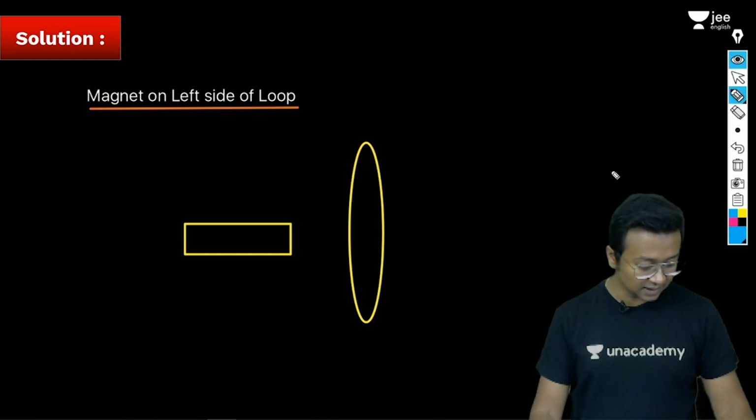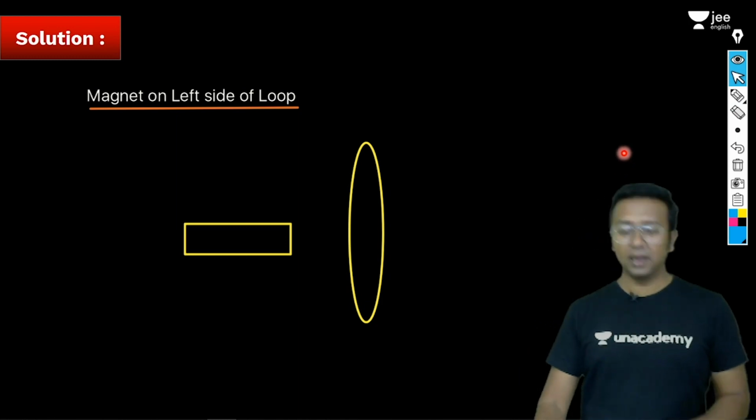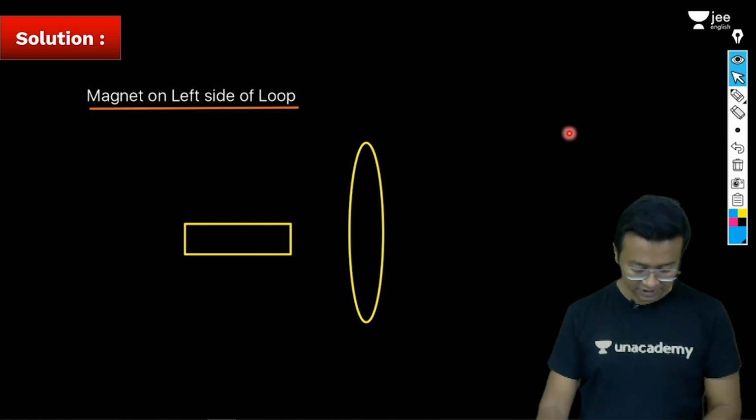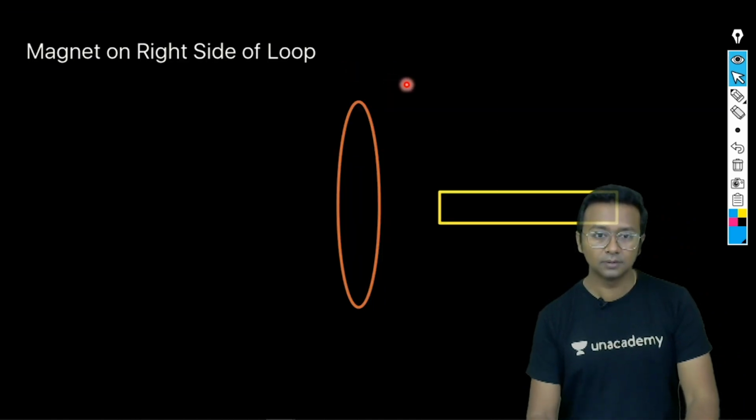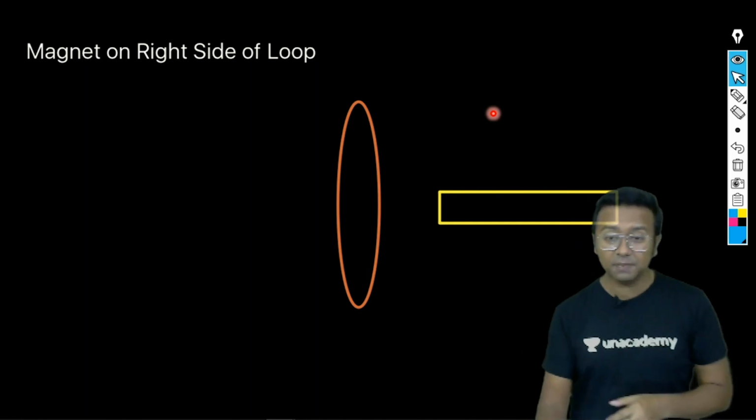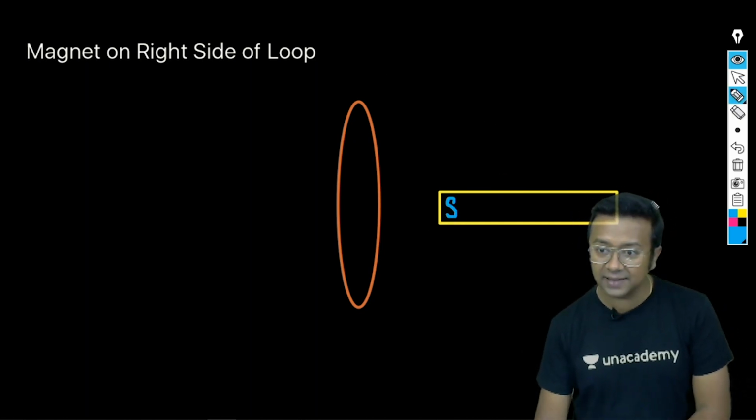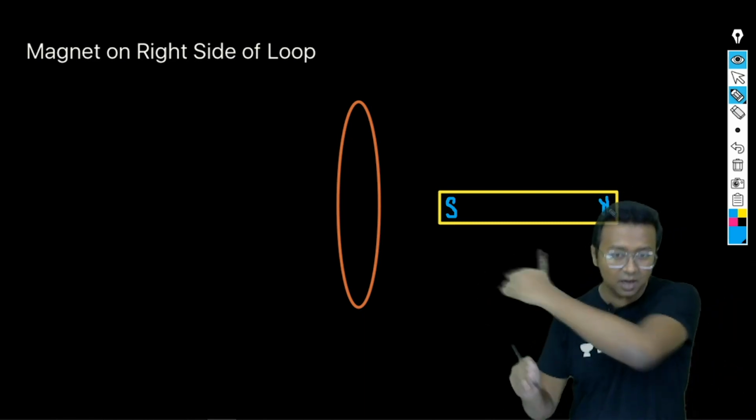Okay, so what is the other scenario that we have here? Let me just go to the next page. Okay, so in the other page that we see here, we know that this is going to be the south pole and this is going to be the north pole. See, the magnet has crossed the loop and it is going in the other direction.